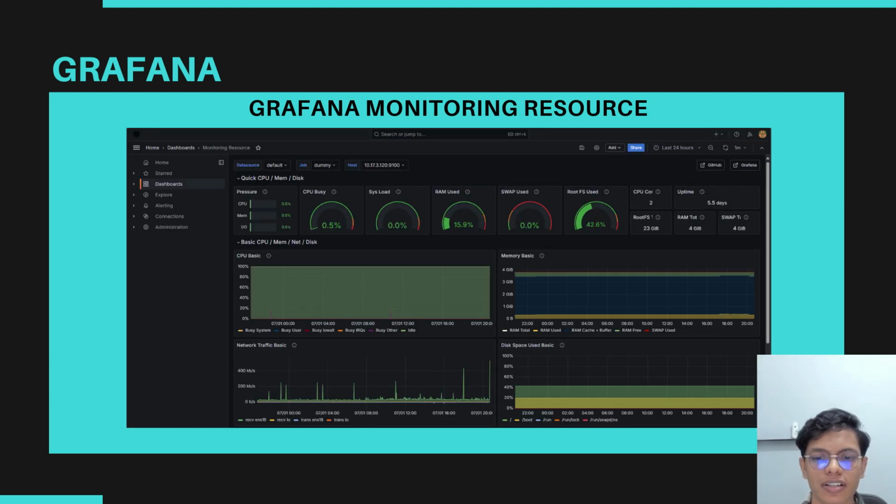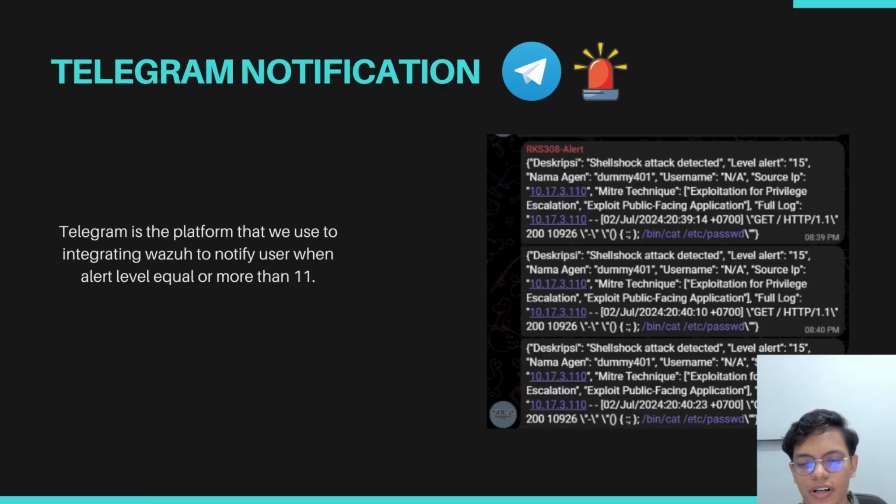And this is the Grafana dashboard showing resource monitoring per server. To enhance our response to security threats, we also integrate Wazuh with Telegram. Whenever Wazuh detects an alert with a level 11 or higher, an automatic notification will be sent via Telegram. The interface looks like this. This also allows our team to identify and respond to potential threats in real time.